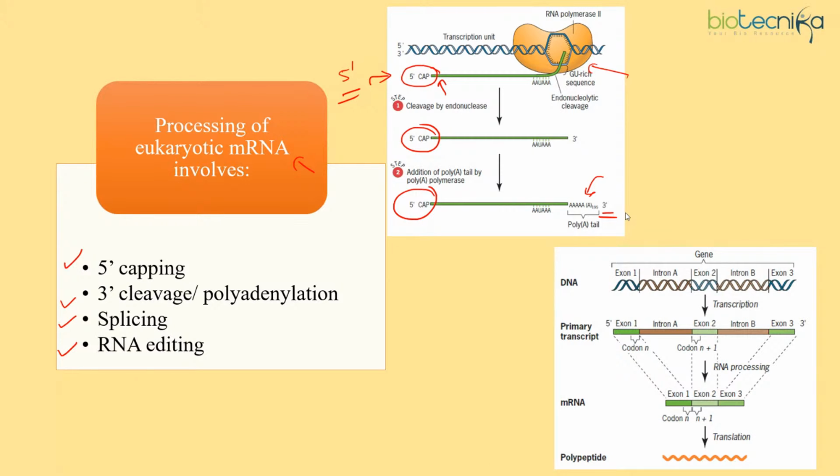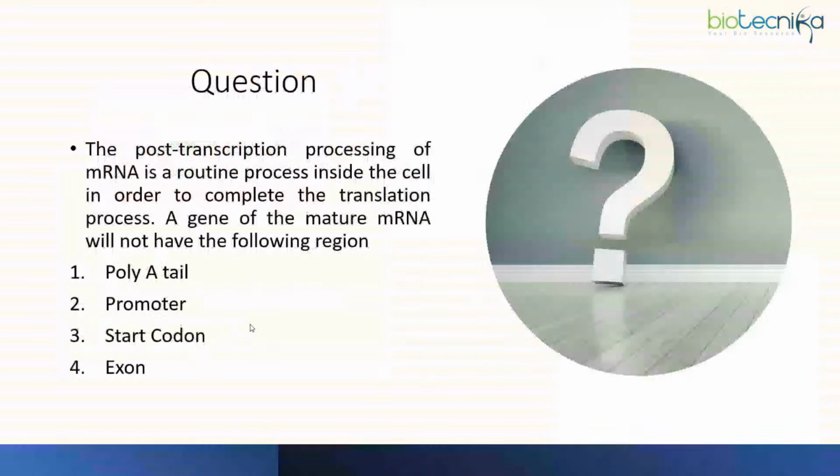that why the processing is required particularly for eukaryotes. Okay, now capping and polyadenylation at 5' and 3' end. Apart from that, splicing. So splicing is where the introns would be removed and exons would be joined together. So then only the final mRNA that would be produced, which would be translated. Okay, now somewhere the RNA editing can also be done, where some bases would be modified intentionally under the RNA editing mechanism, right, to bring diversity in the eukaryotic protein pool.